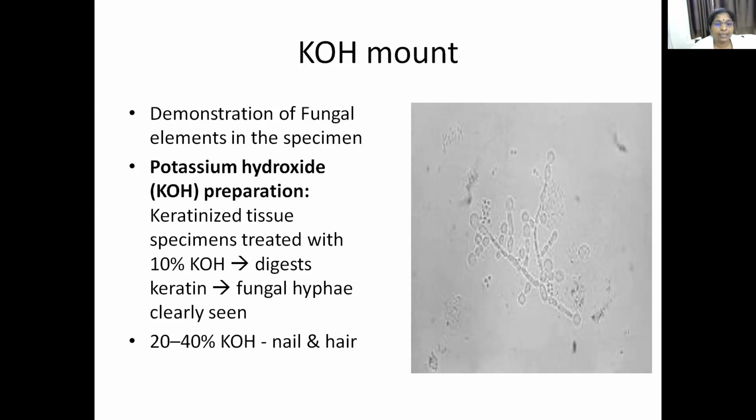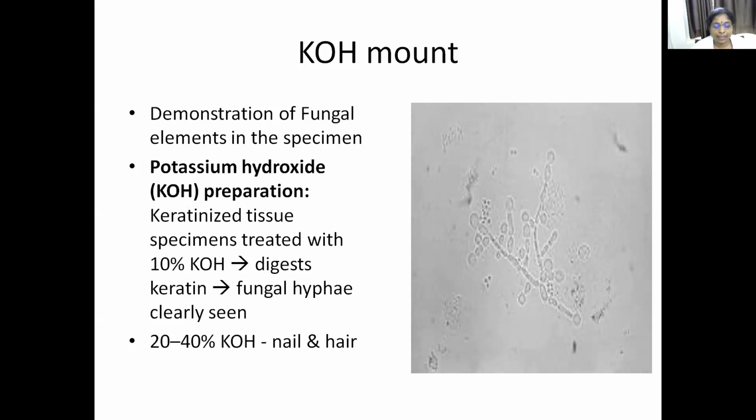It will digest the keratinized tissue and some debris present in the sample, and it makes the fungal elements clearly visible. So fungal elements can be clearly seen after treating the sample with potassium hydroxide. Usually for skin scraping, 10% KOH is used. For hair and nail, 20 to 40% KOH is used.